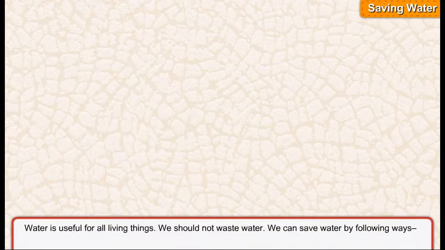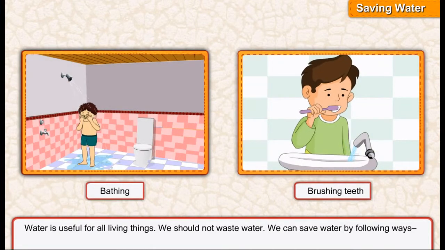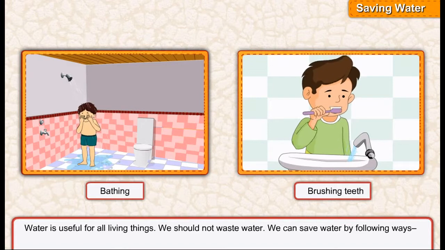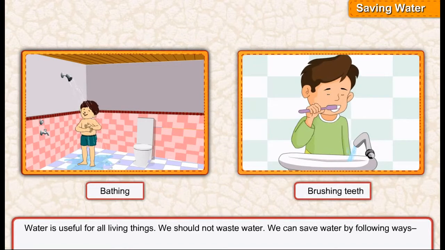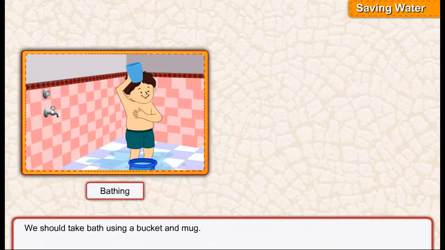Saving water. Water is useful for all living things. We should not waste water. We can save water by following ways. We should take bath using a bucket and mug.